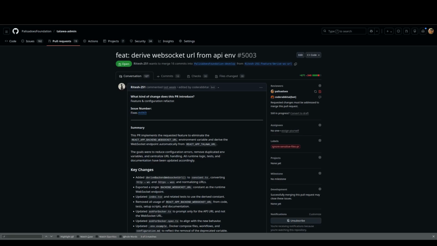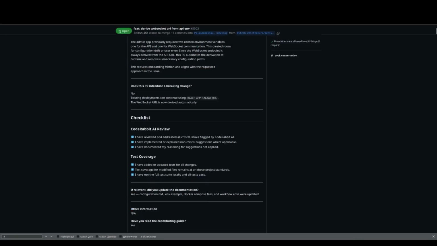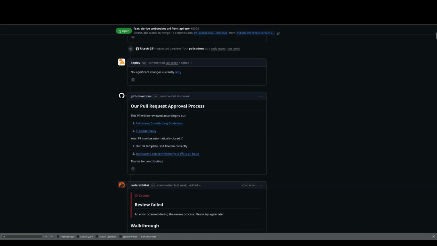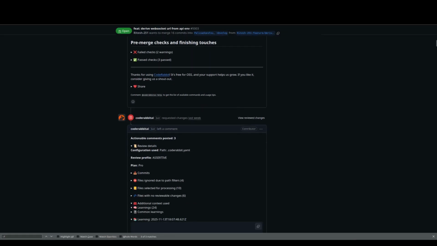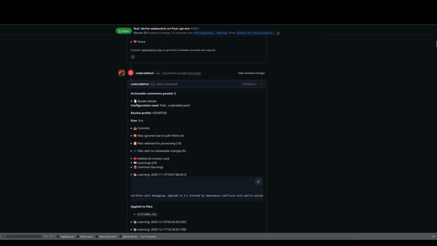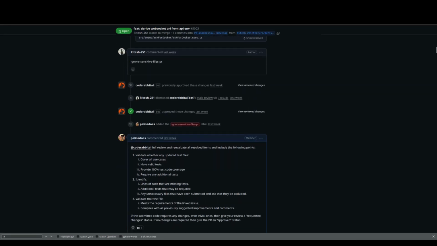Here is an example of CodeRabbit going through a pull request and then actually approving something. So here it says it requested some changes, and then all of a sudden it says it approved. Now, CodeRabbit approves according to a limited rule set.